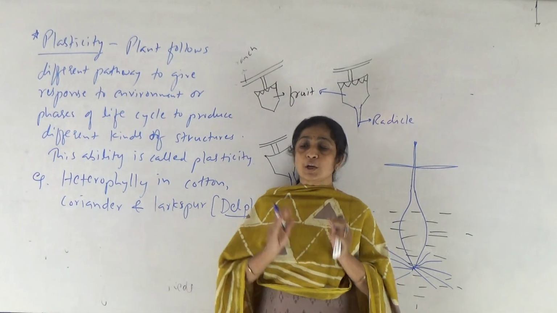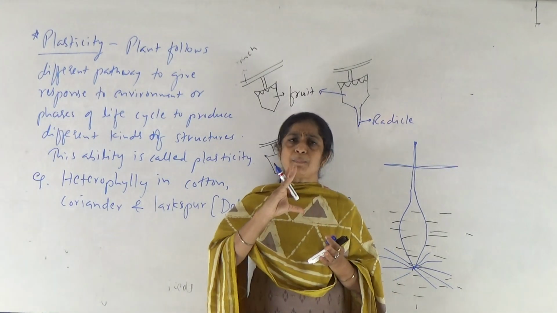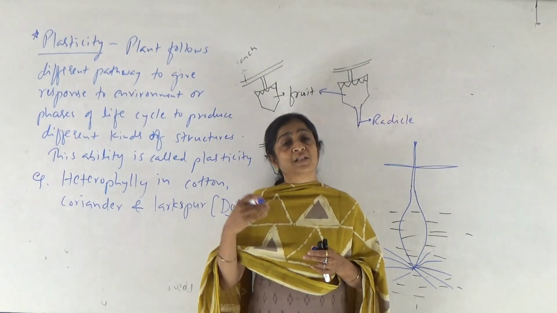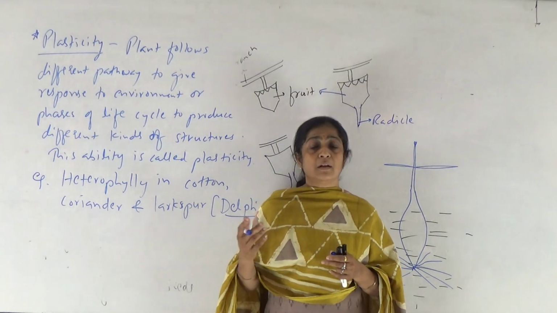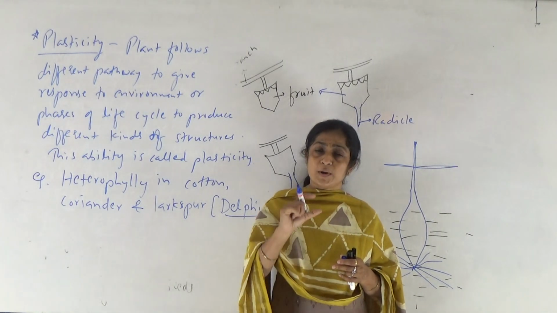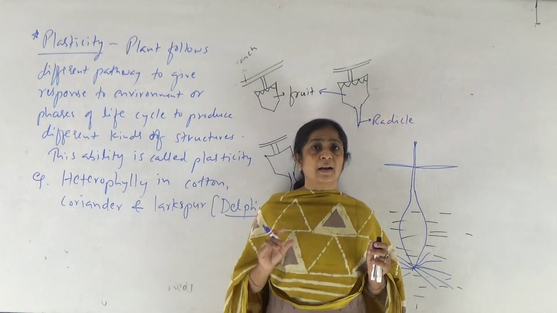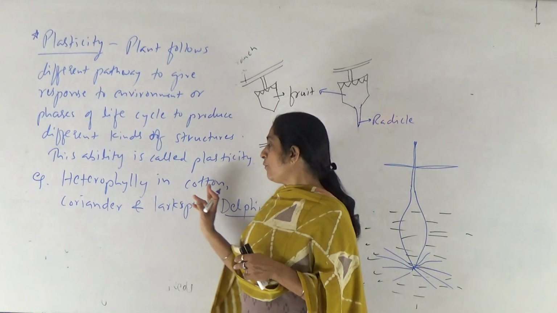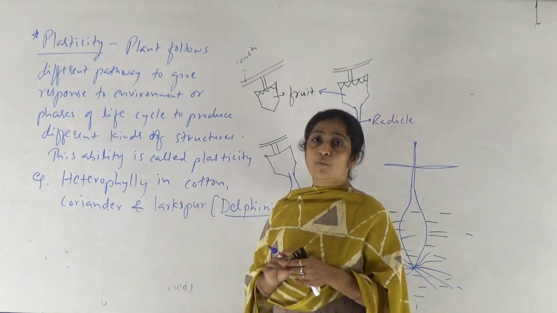Okay? That means when coriander is just a tiny plantlet, the shape of its leaves is different, and when it becomes mature, adult, the shape of the leaves changes. Even in cotton, in juvenile phase, the shape of leaf is different, and in adult phase, the shape of leaf is different. So this is one of the examples of plasticity, which is known as heterophily.